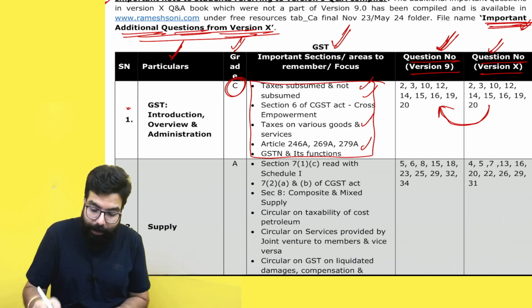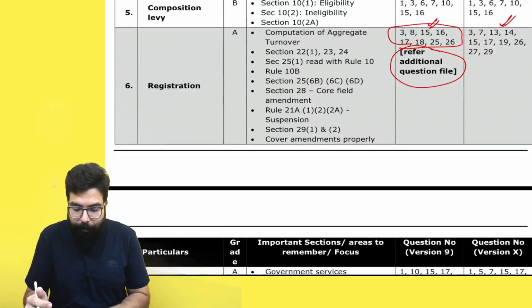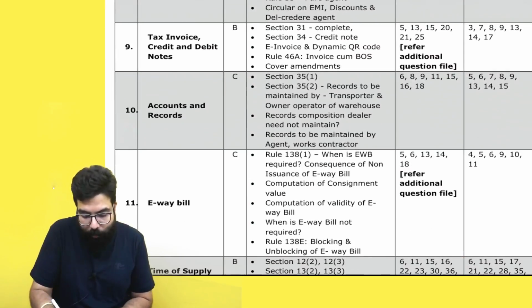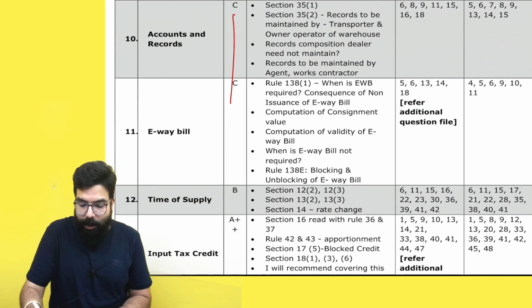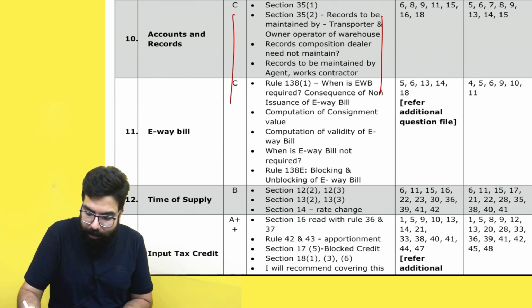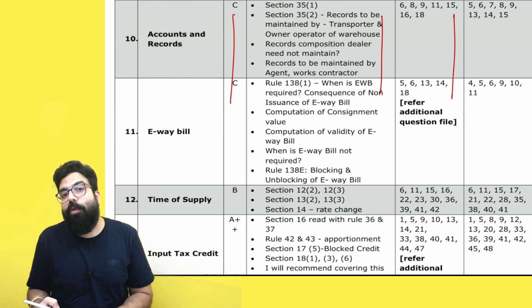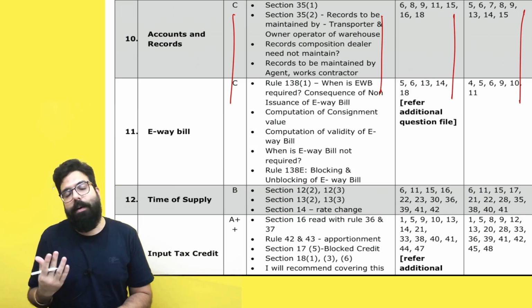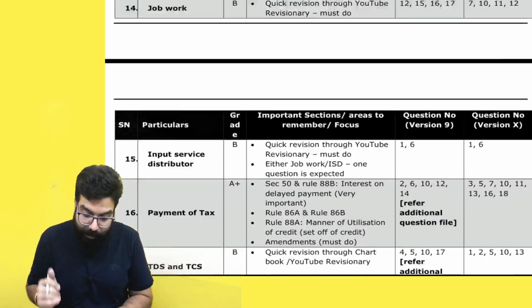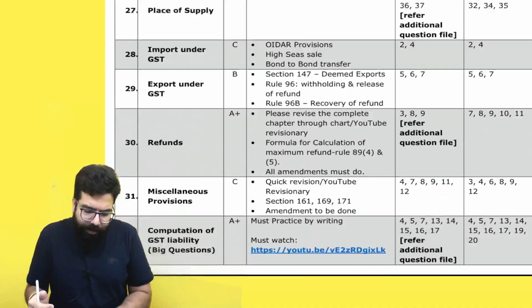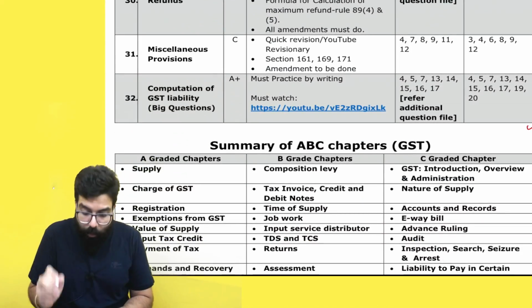Very important. Okay. So the version 9 important questions and version 10 important questions I have told you. In this way, I have given grading for all the chapters, important areas from all the chapters, and the version 9 important questions and the corresponding version 10 important questions are given. Okay sir. Now for GST I have given till here.